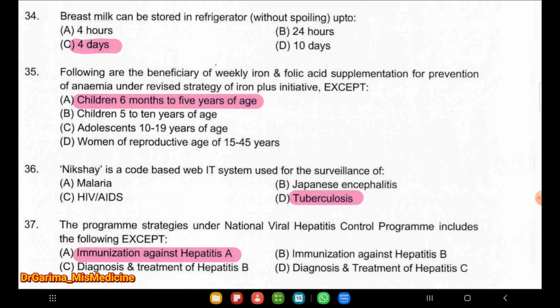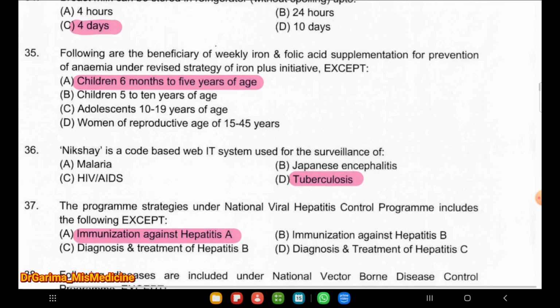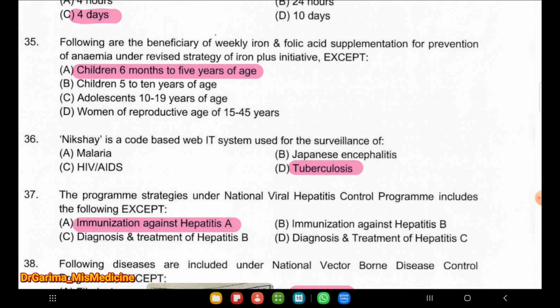Next question, following are the beneficiary of weekly iron and folic acid supplementation for prevention of anemia under revised strategy of iron plus initiative, except children 6 months to 5 years of age, which is not in the strategy of the anemia prevention, not included. So the next one is Nikshay, a code based web IT system used for the surveillance of tuberculosis.